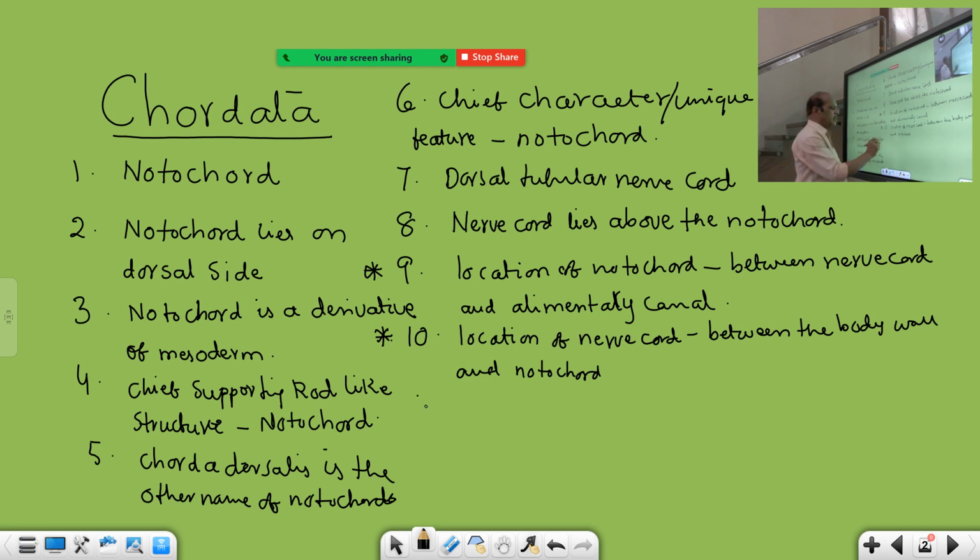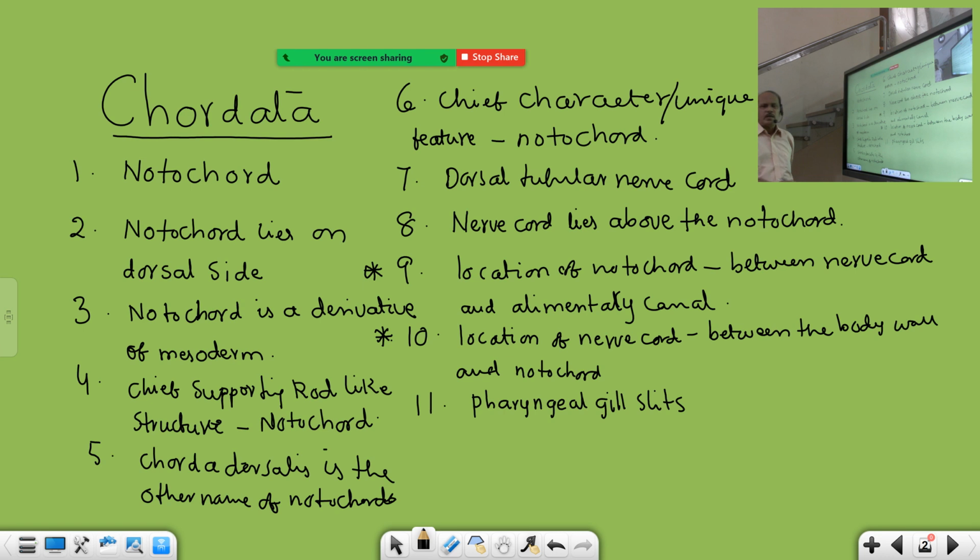And the third diagnostic feature is pharyngeal gill slits. They may carry respiration or may not, because in some, these gill slits are vascularized, then they are respiratory in function.